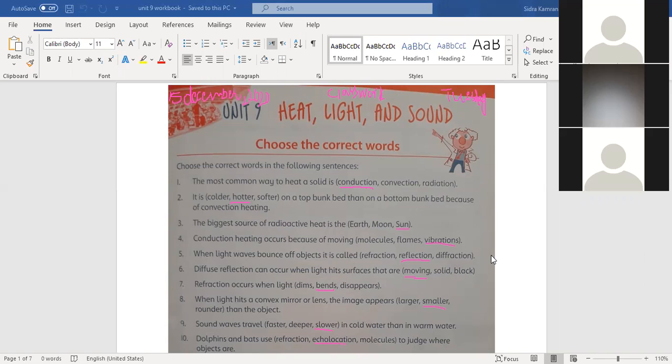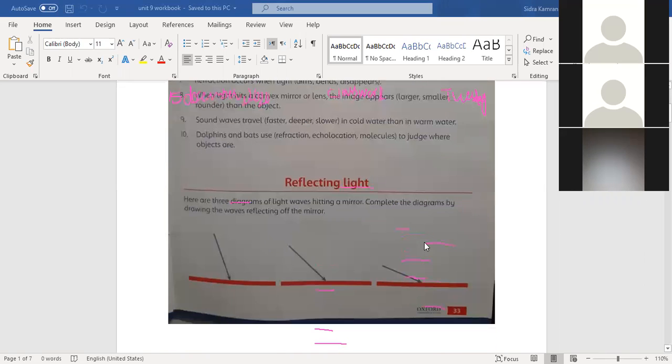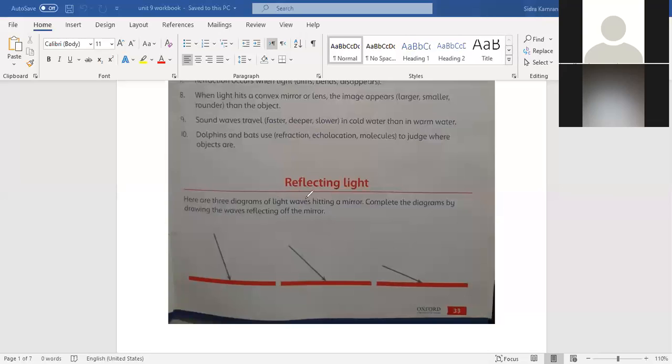Next, after the multiple choice questions, here you can see some diagrams. As I told you, the incident light when it hits a smooth surface will reflect back with the same angle. So what you have to do is make correct angles. First, draw the straight line, the normal, with this surface. Draw perpendicular with this surface.